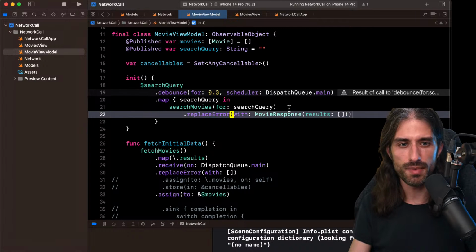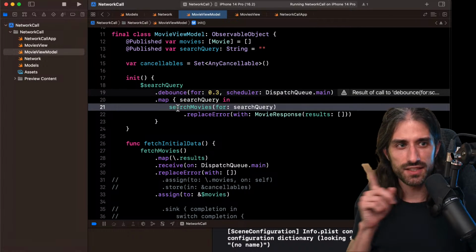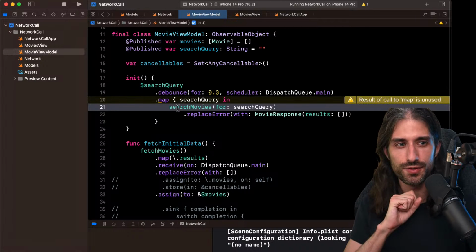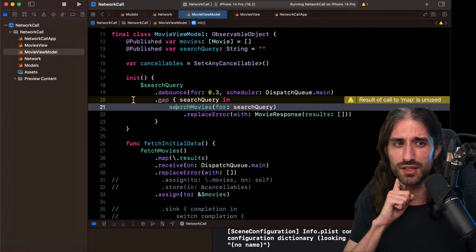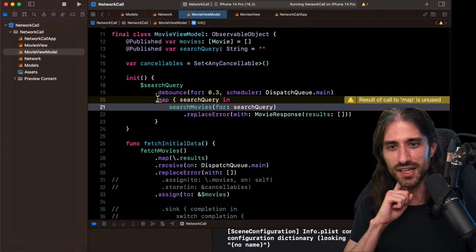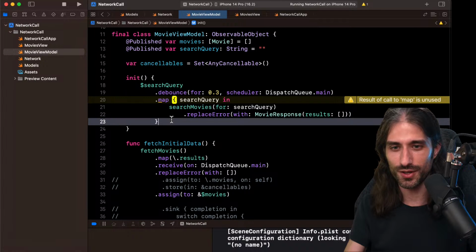This will, I think, simplify my code. You can notice I'm using map. It's going to be a problem later on. If you know a bit about reactive programming, you might be like, why is he using map? Shouldn't he be using something else? And then you will see that actually it also makes sense to use map in Combine, depending on what you use. But we'll get to that.